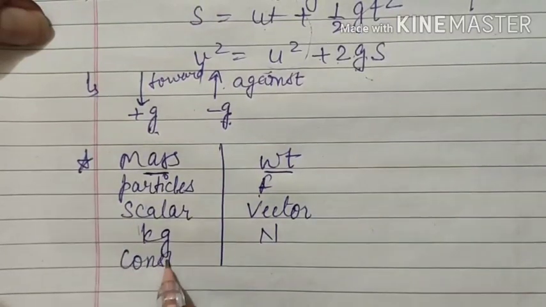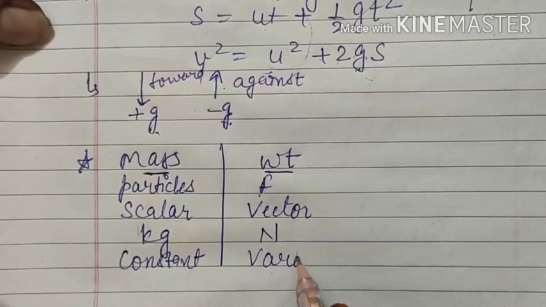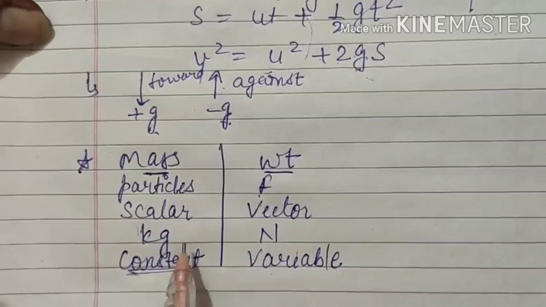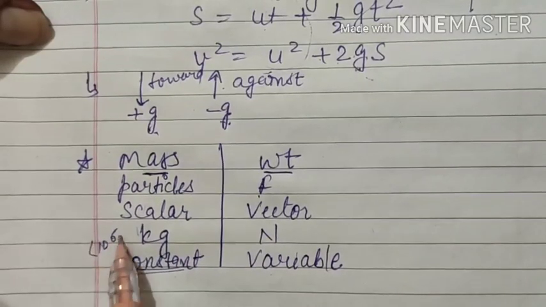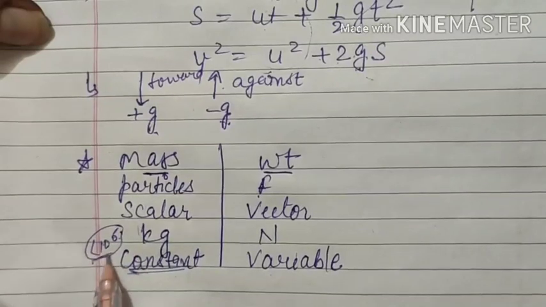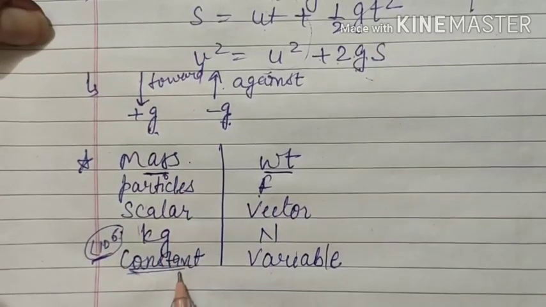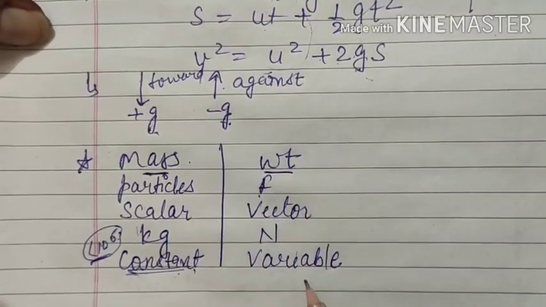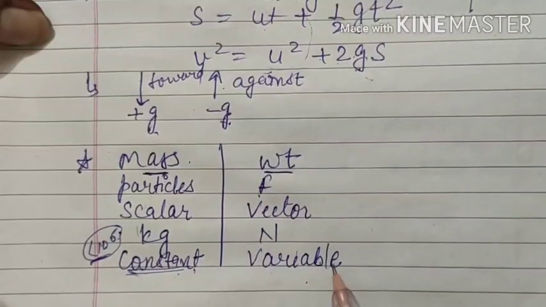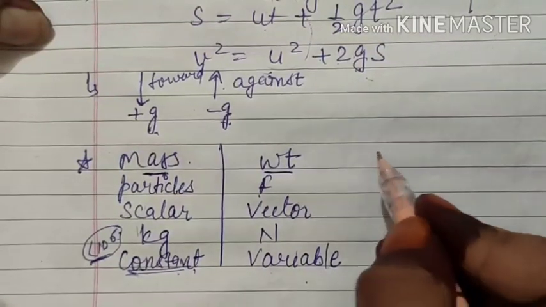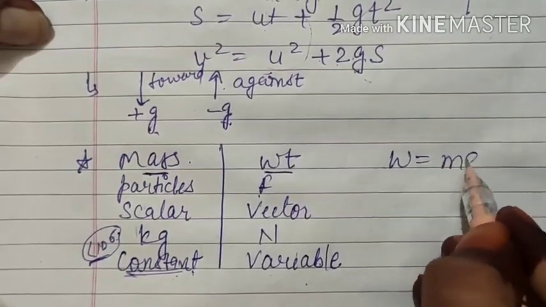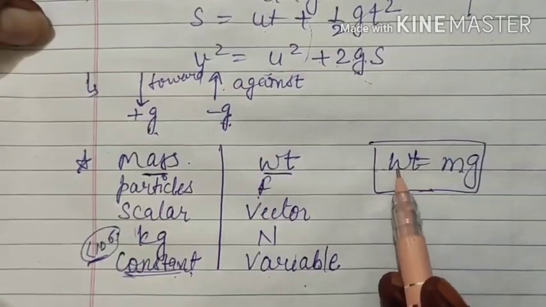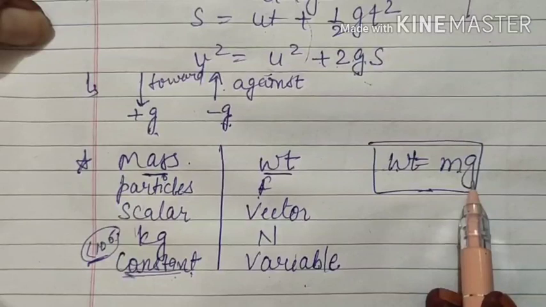Generally mass is considered to be constant, whereas weight is variable. But again here we will remember one concept, that is mass of a body remains constant until your body is moving with a speed less than 10 raised to power 6. As you exceed this speed, then the mass will also become variable. But generally on earth, for measurements, we consider that mass is constant, whereas weight varies from place to place. And we know that the relation between weight and mass is weight is equal to mass into acceleration due to gravity.